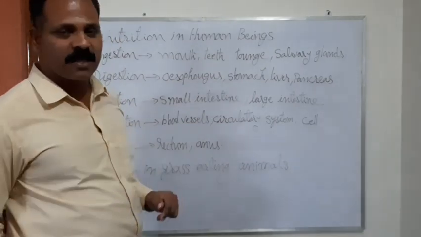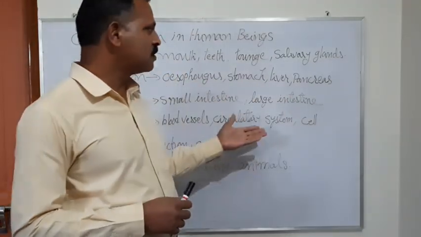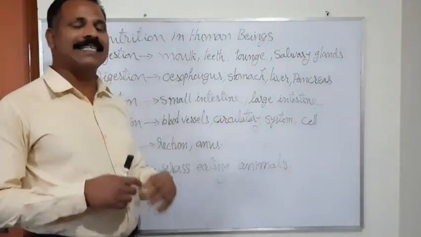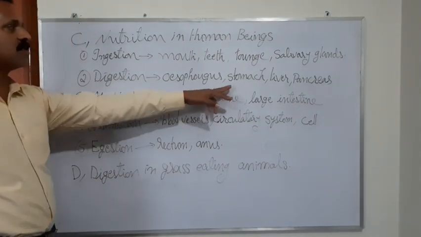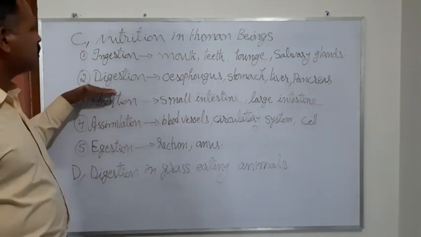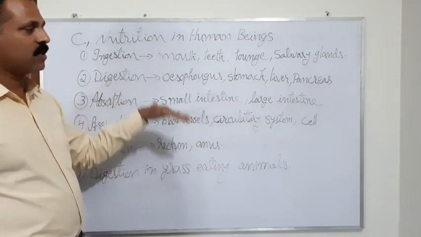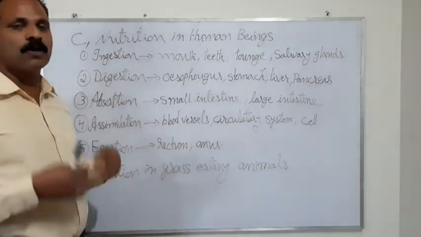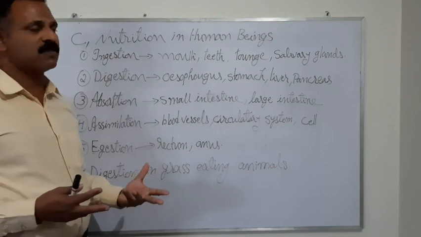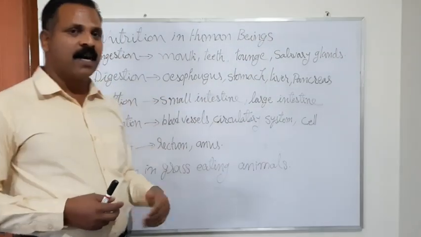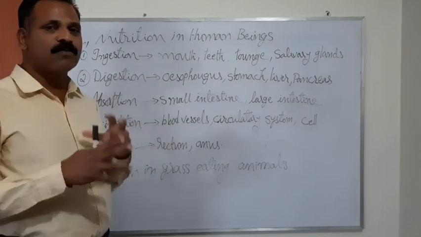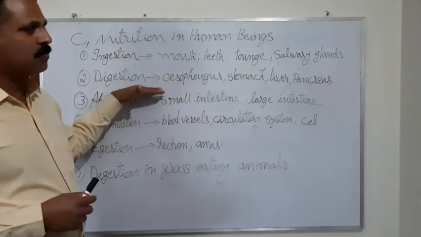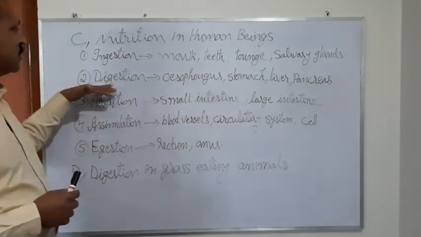The liver is the largest gland in our body, which secretes bile juice. The pancreas secretes its own secretions. These two secretions help food to be easily digested in the stomach, and this process is called digestion. Here the broken particles are further broken into smaller, simpler forms with the help of these digestive juices, and the stomach muscles help break the food down further, smaller and easy to absorb. So this is the second procedure of nutrition in human beings, that is digestion.